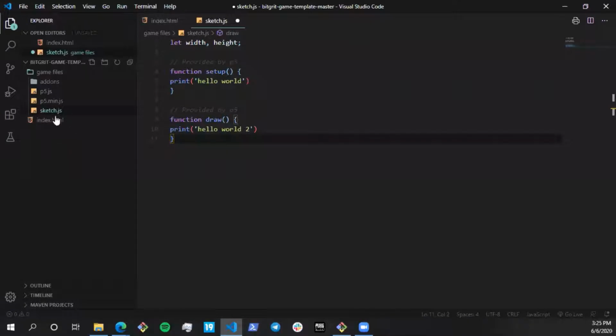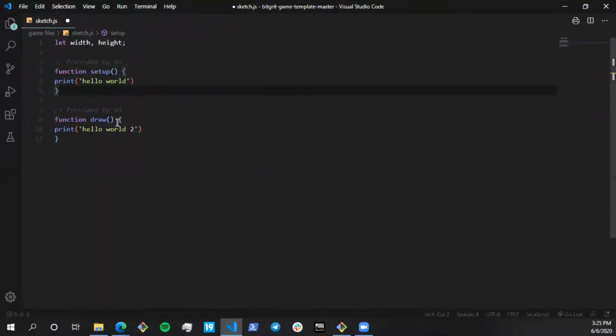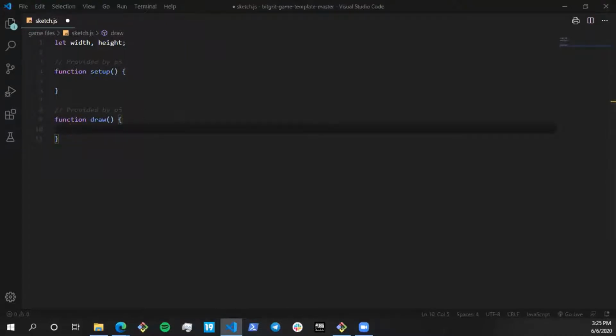Once you're done with that, open up your sketch.js file, and over here we're going to be writing code, right? Okay. So I hope you guys understood what is the difference between setup and draw, right? It also is kind of intuitive that you do the setup once and you keep drawing again and again as and when required. All right. Okay. So let's get started.